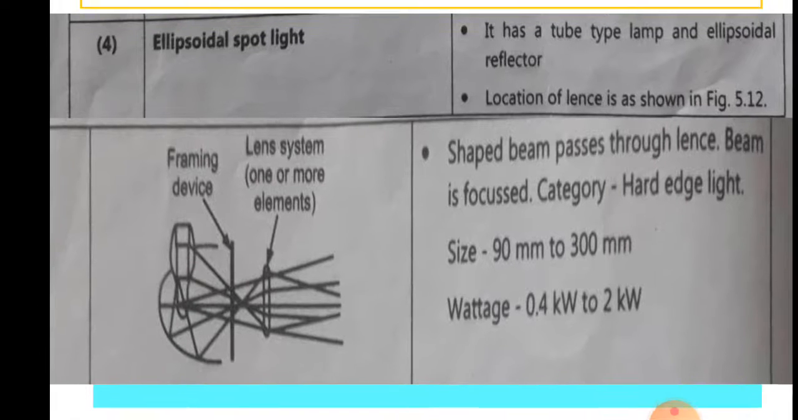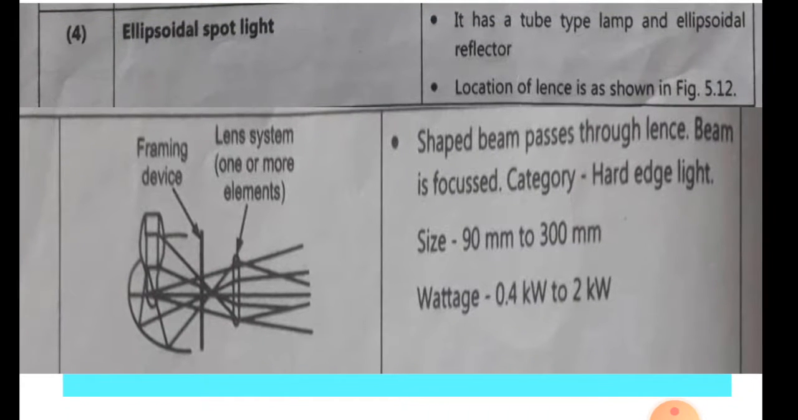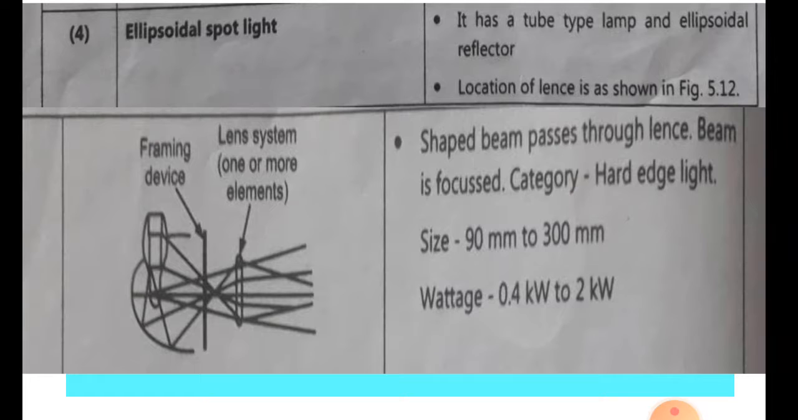Next one is the ellipsoidal spotlight. It has a tube type lamp and an ellipsoidal reflector. The shape of that reflector is ellipsoidal. The shaped beam passes through lenses. The beam is focused. The category of light is hard edge light. The size of the reflector is 90 mm to 300 mm, and the wattage of the lamp used in that ellipsoidal reflector is 0.4 kilowatt to 2 kilowatt.